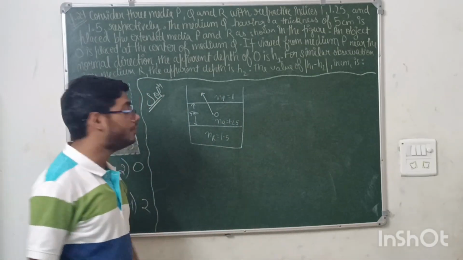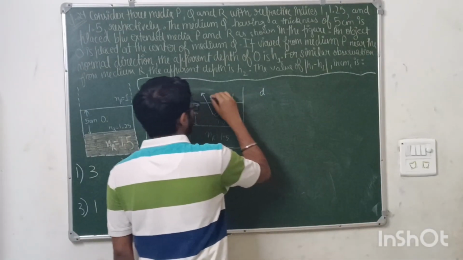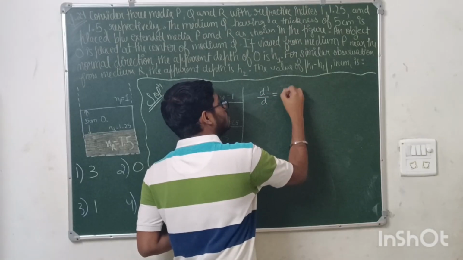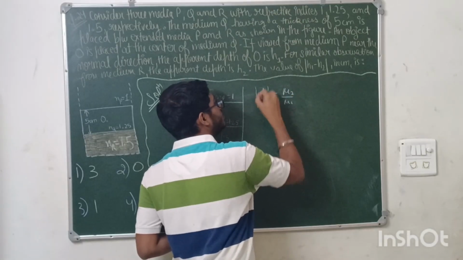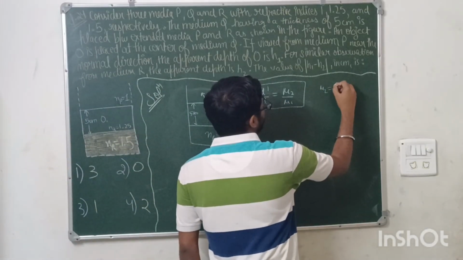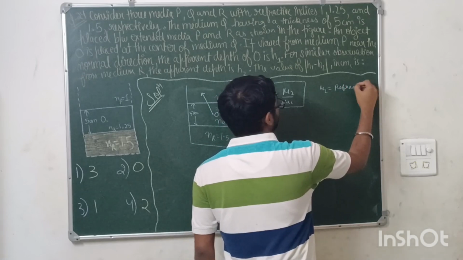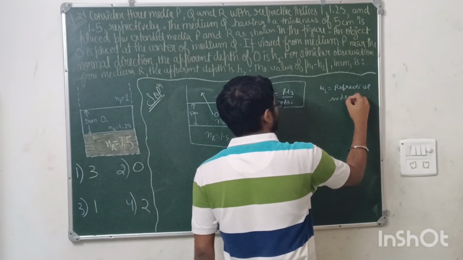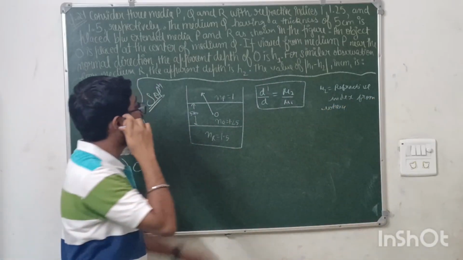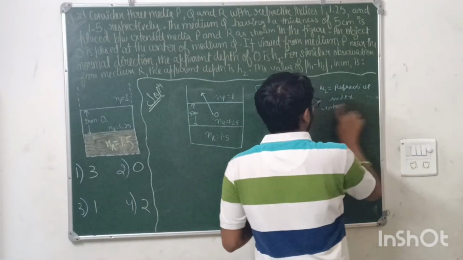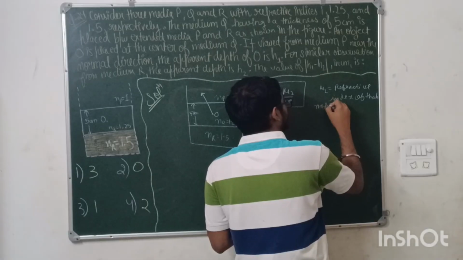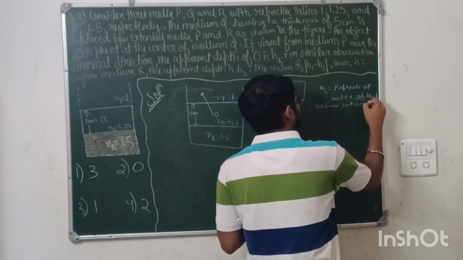Then we have a formula of apparent depth. Assuming that the apparent depth from point O to P is d dash, d dash upon d is equal to mu2 by mu1. This is the formula which you need to remember. What is mu2? Mu2 is the refractive index of that medium where light is going,